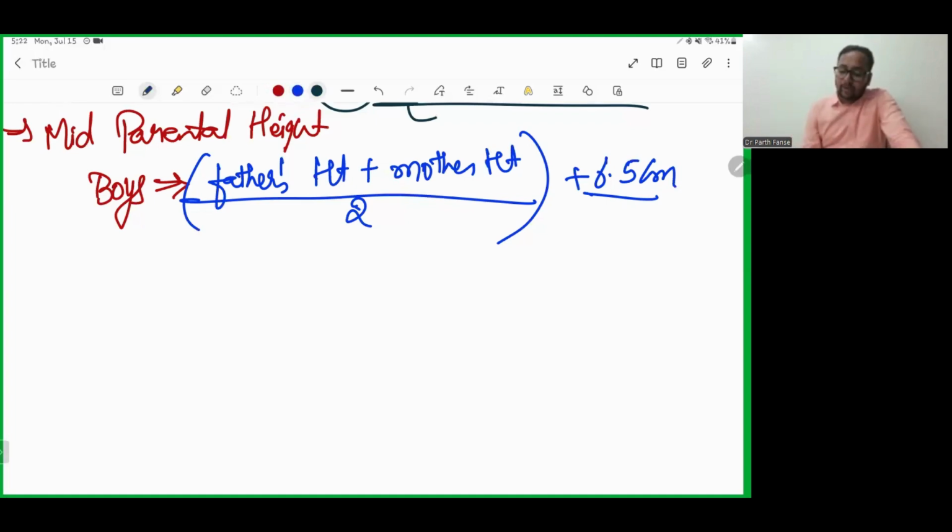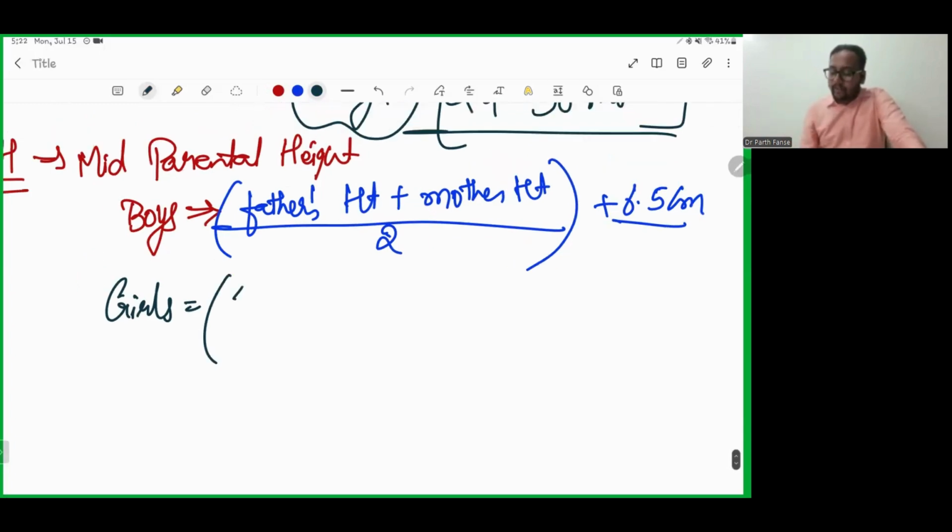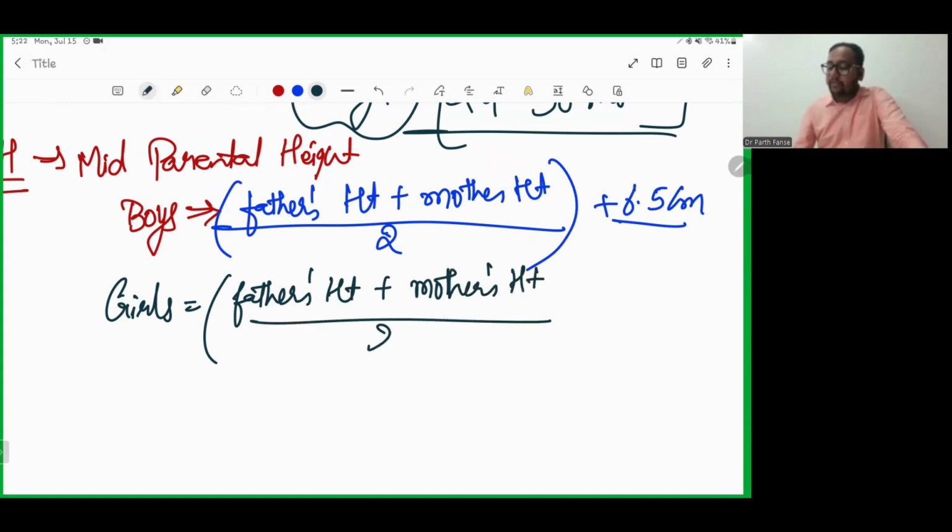While if we talk about girls, we have the same parameter: father's height plus mother's height divided by 2, but you have to do minus 6.5 centimeter.